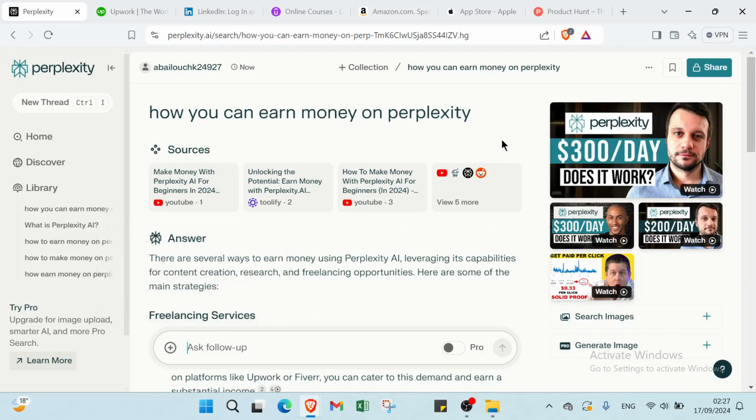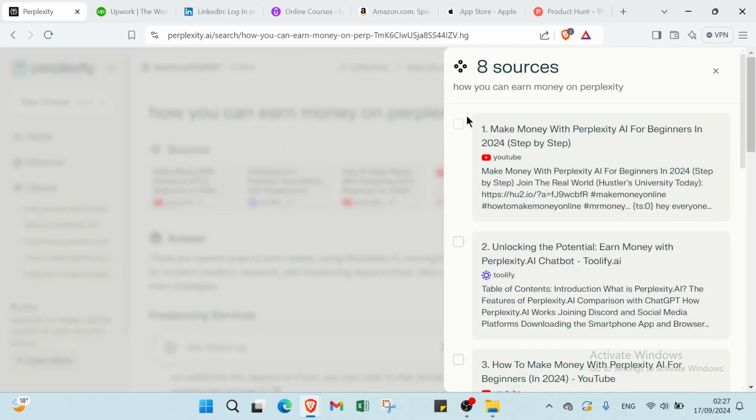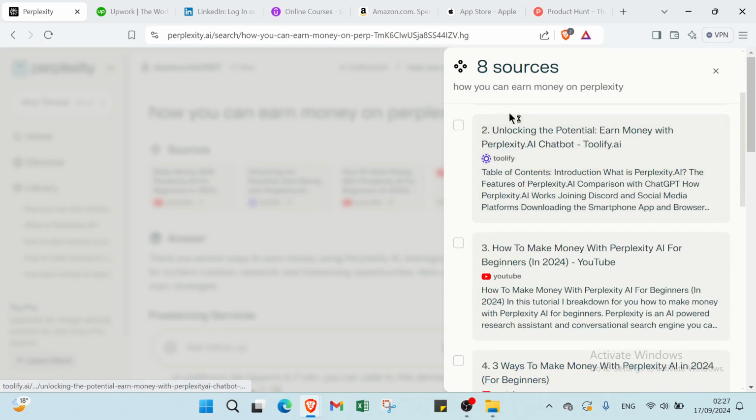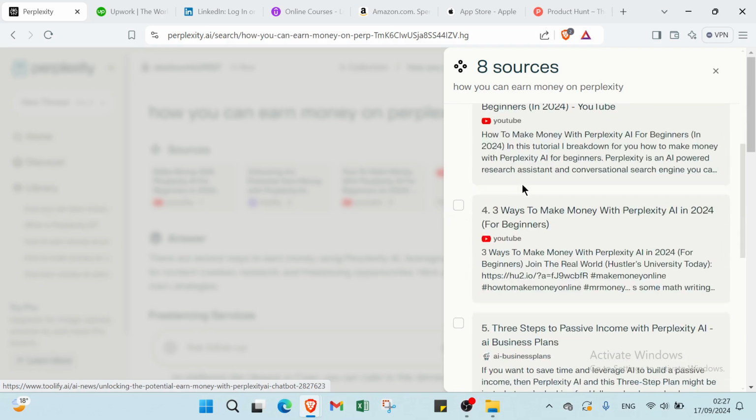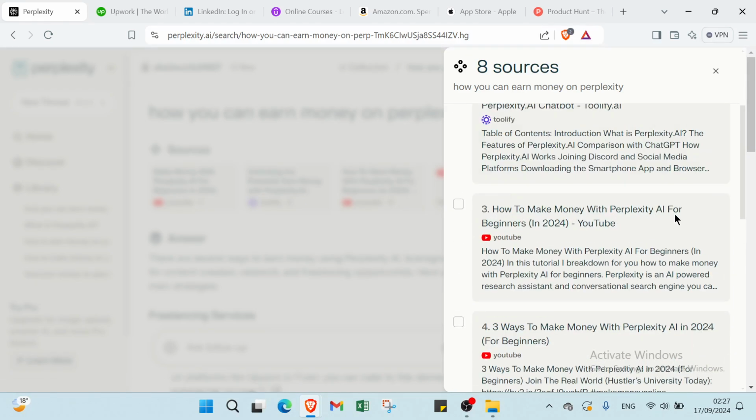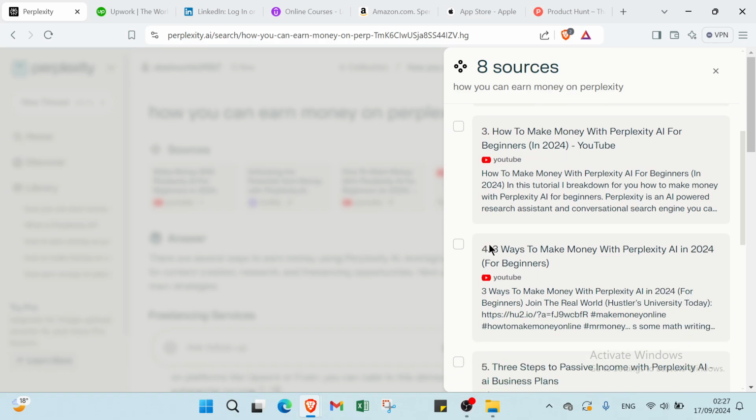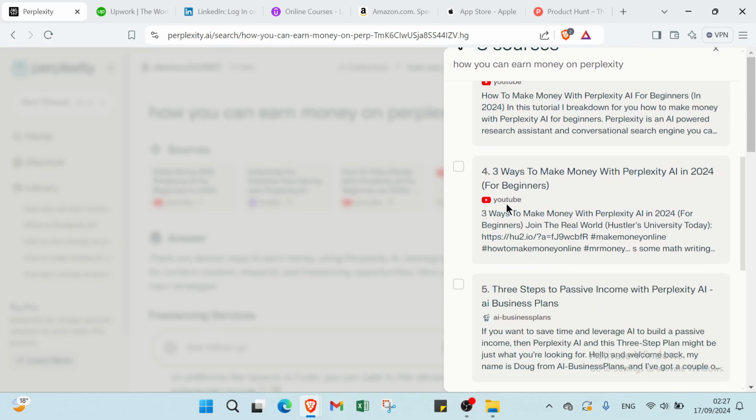About the first one, sources, we have how you can earn money on Perplexity. Make money with Perplexity AI for beginners in 2024. We have YouTube here. Then we have a look into potential earning money with Perplexity AI chatbot, and you have how to make money with Perplexity AI for beginners in 2024. We have YouTube. Then we have 2 ways to make money with Perplexity AI in 2024, and also YouTube.